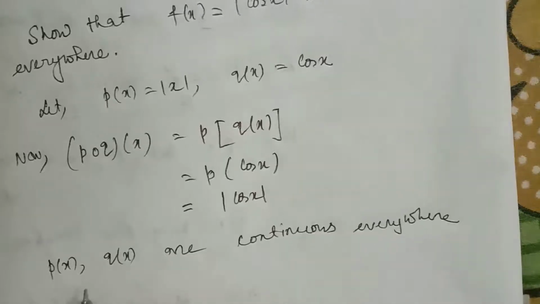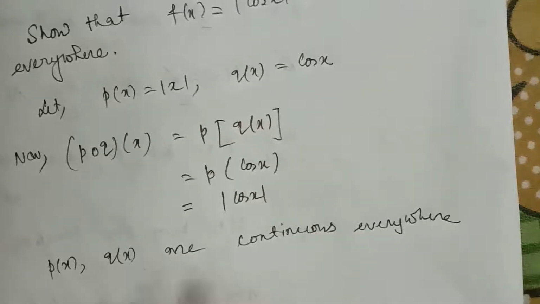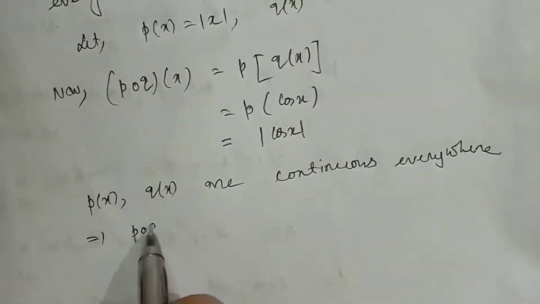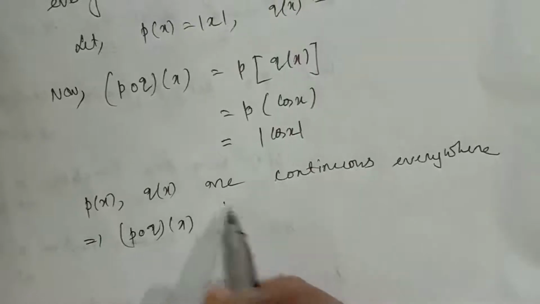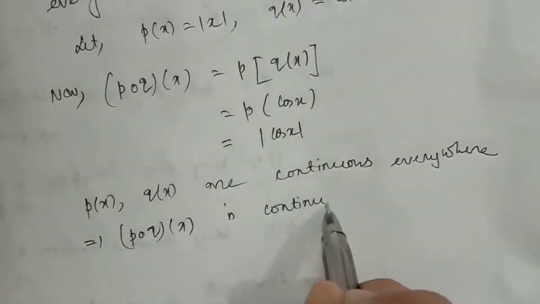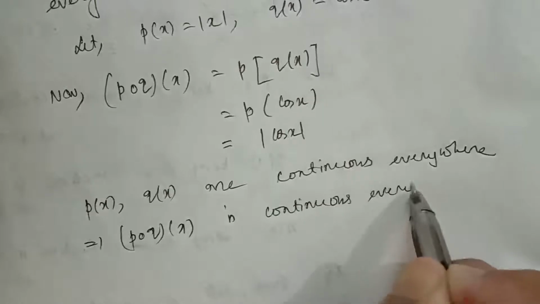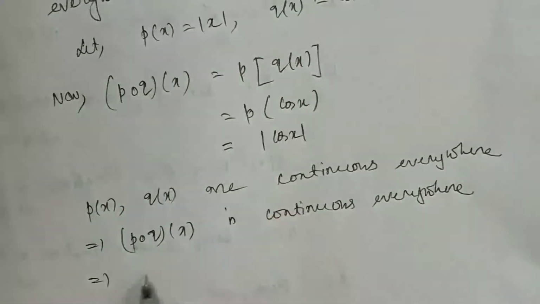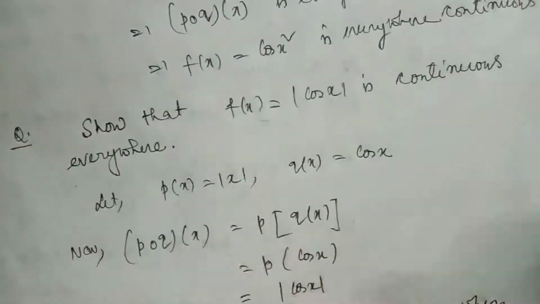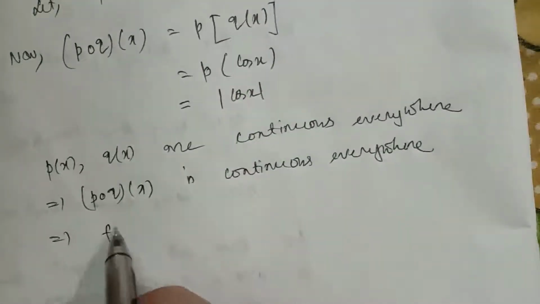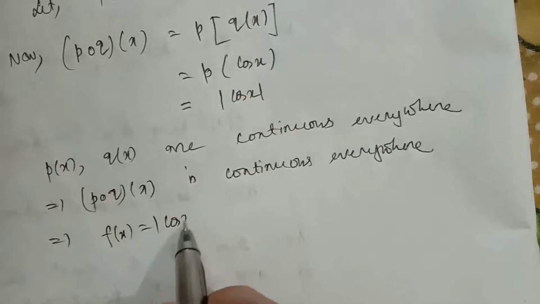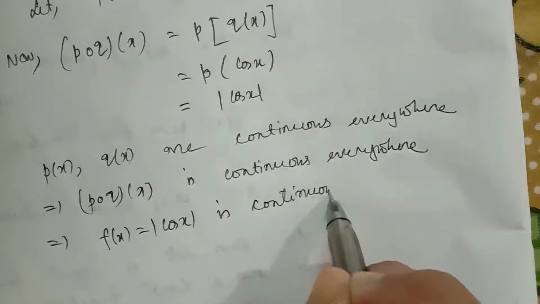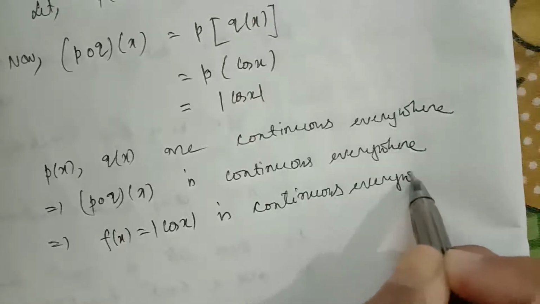You can mention px being modulus function, qx being cosine function are continuous everywhere, implies p composition qx is continuous everywhere, and p composition qx is modulus of cos x, and modulus of cos x is our fx. So we will write implies fx equal to modulus of cos x is continuous everywhere.